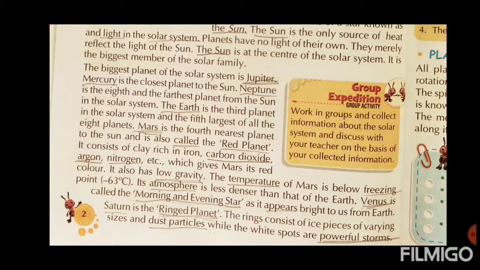What substance will be here? Iron, carbon dioxide, argon, nitrogen, etc., which is very rich in the Mars, which gives Mars its red color. These things are making red color to the Mars. It also has low gravity.